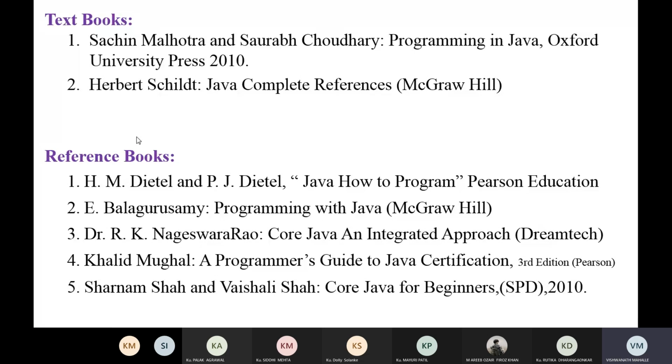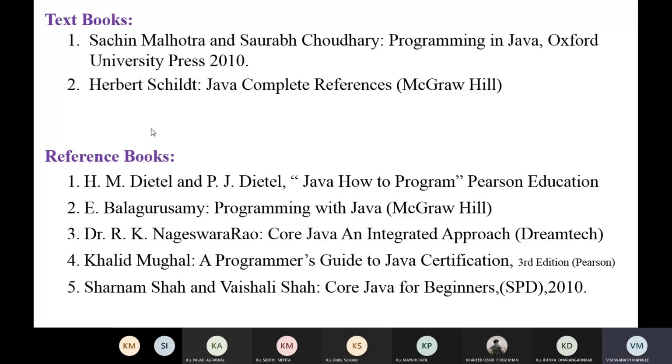You can refer to this book, and there are a number of websites you can also refer to, particularly JavaTpoint. Okay, this is a very important website. It has very simple examples and simple language. Okay, so you can also refer to this website, JavaTpoint. Okay, so this is about your syllabus, textbooks and reference books.